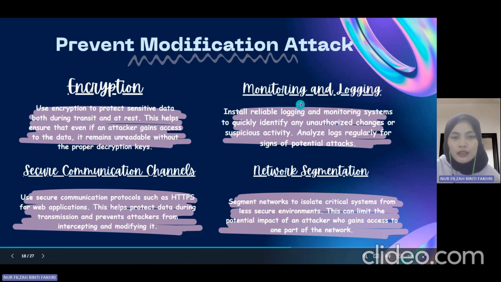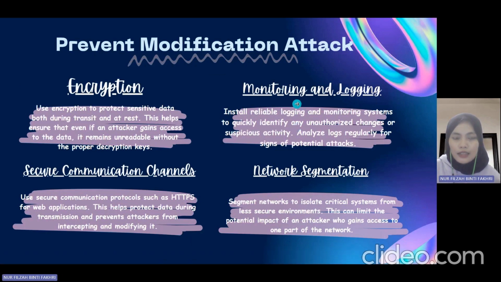The last part is about how to prevent modification attacks. We have four ways here. The first one is encryption. We can use encryption to protect sensitive data both during transit and at rest. This helps to ensure that even if an attacker gains access to the data, it remains unreadable without the proper decryption key.